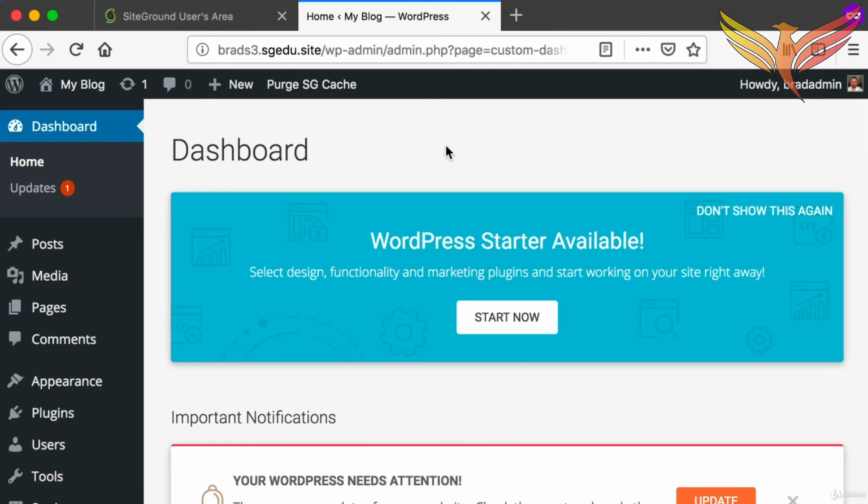Okay, now again, if you're using SiteGround like I am, you'll see a screen that looks like this. If you're using any other web host, your WordPress admin dashboard will not look exactly like this. That's okay. In fact, if you are using SiteGround like I am, I actually encourage you to do the following. We can go ahead and click this "Don't show this again" message here, because we don't really need the SiteGround Quick Start Guide. It's not a part of the official WordPress software. This is basically just a message from our web hosting company, SiteGround, trying to make our lives easier. So I'd recommend clicking "Don't show this again."